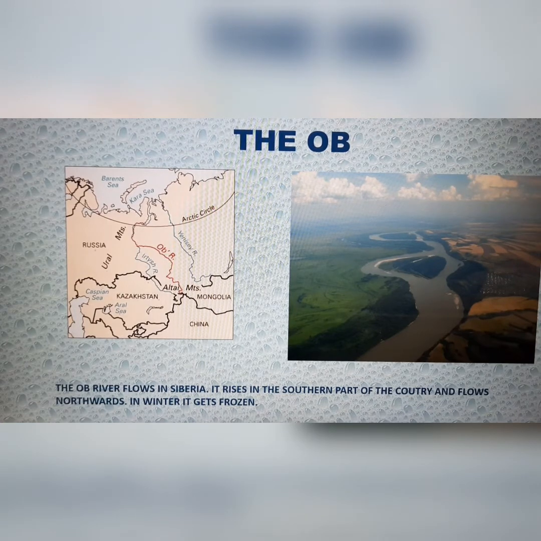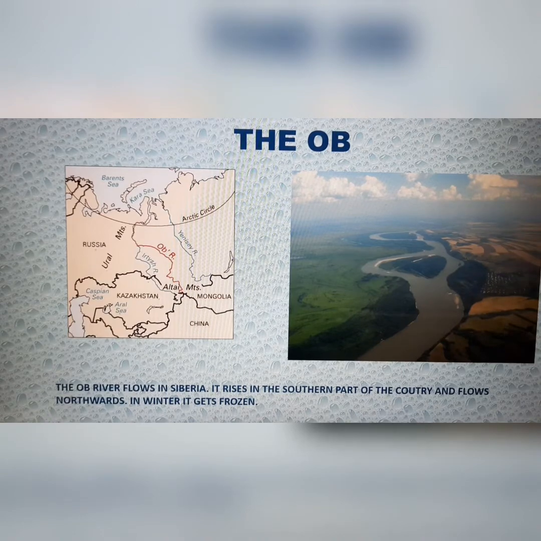In summer, when the areas beyond the Arctic Circle, the ice melts or thaws, it is then that the water of the Ob River is able to drain into the sea.